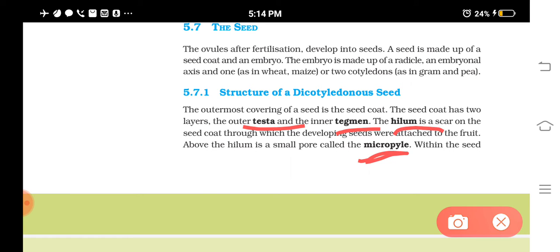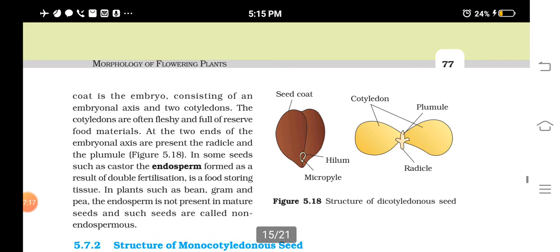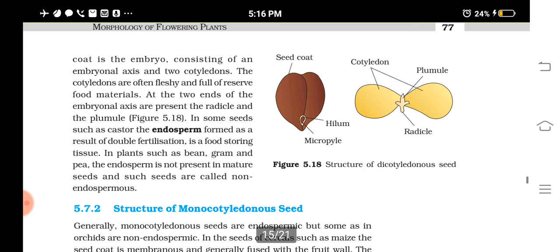Through this micropyle, the pollen tube enters. So that region, that pore, is known as what? Micropyle. Okay, micropyle. So in the seed coat there will be the embryo, and if you see the embryo,